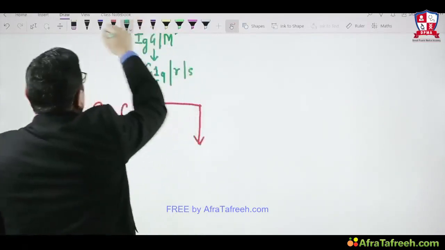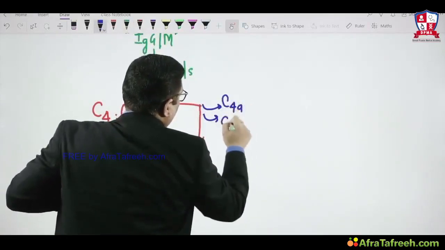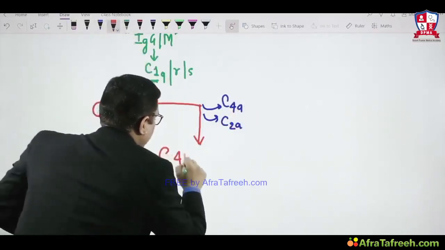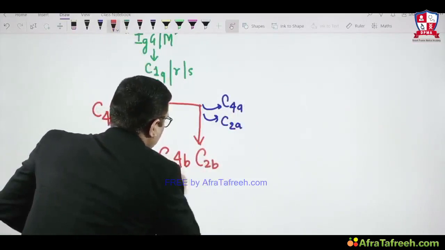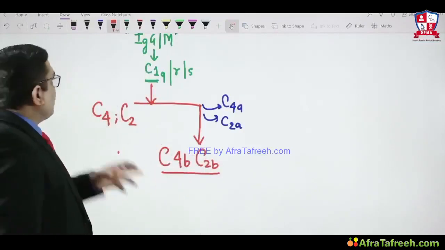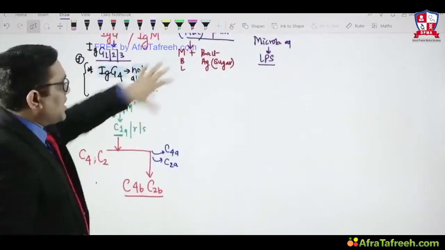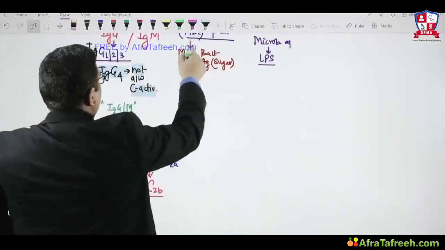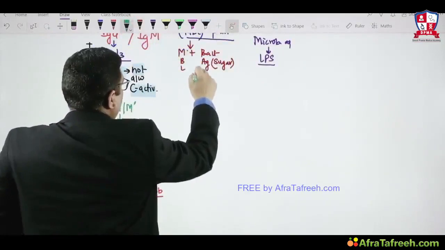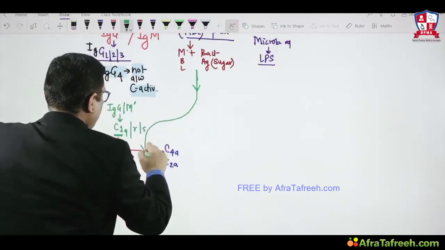C4, see this, what I am showing you here. Two things will be removed. What are those two things? C4A and C2A will be removed. So what will be remaining? C4B and C2B will be remaining. Even in the mannose binding lectin pathway, when the bacterial antigen combines with mannose binding lectin on the membrane, this will activate the same thing, the C4 C2 conversion.